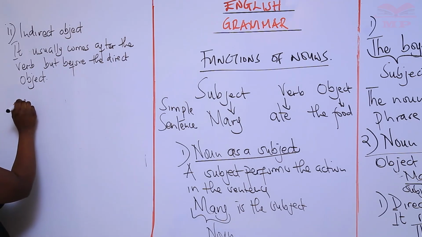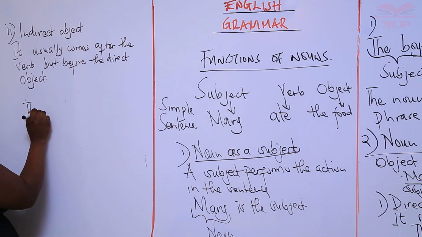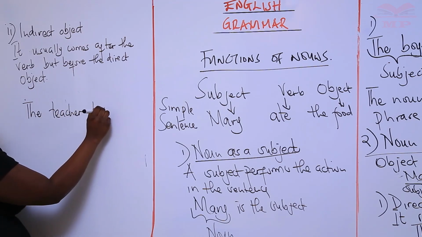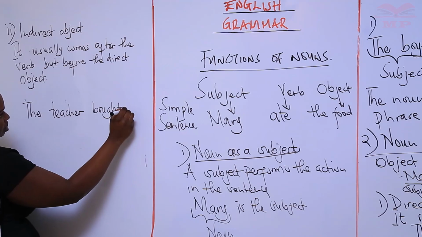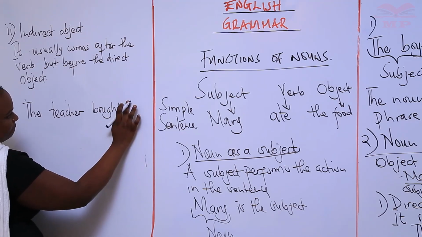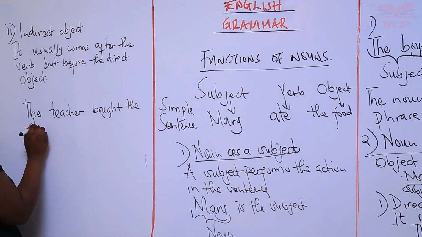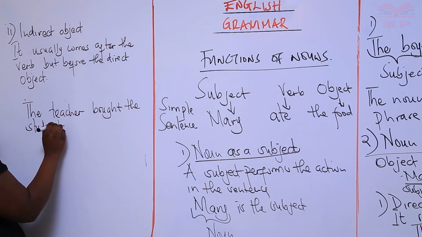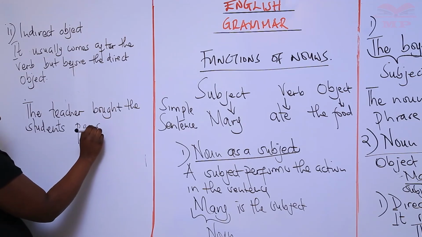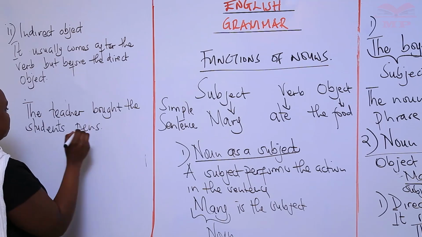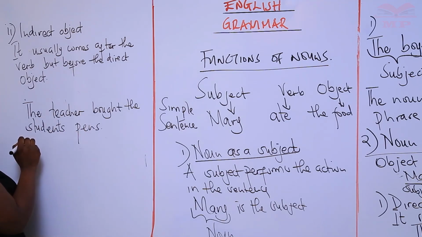For example, the teacher bought the students pens. Okay, the teacher bought the students pens. So the indirect object here is the students.